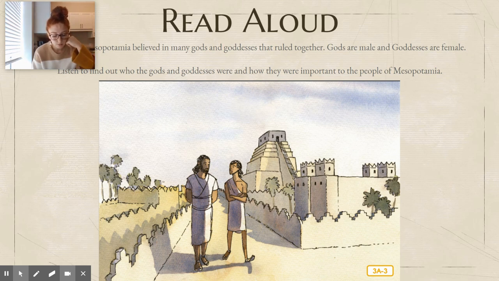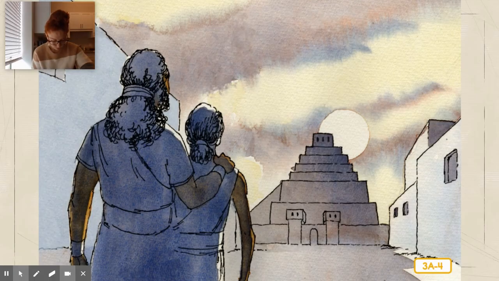So remember, the Mesopotamians had different temples to honor the different gods and goddesses in which they believed. So there were lots of temples because there were lots of gods and goddesses. And each god or goddess had their own temple. Okay, so this is a picture of some of the gods and goddesses in Mesopotamia. Oh, nope, I skipped a page. All right. Ignore what I just said about what the picture was.